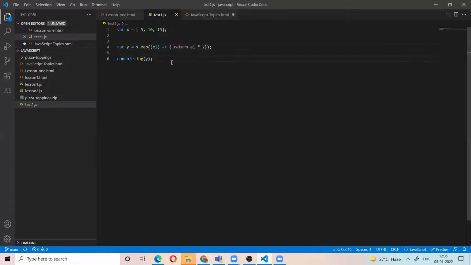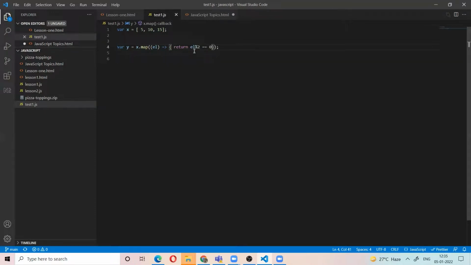Now there is a function called filter. The filter method filters an array based on a condition. For example, I want to return the element if it is divided by 2 and equals 0.